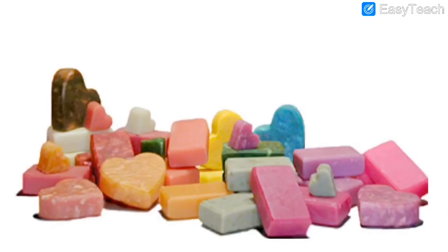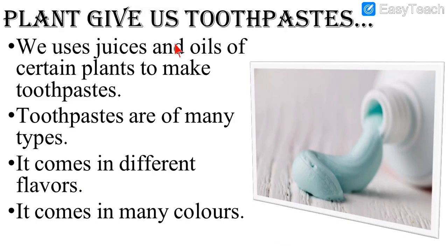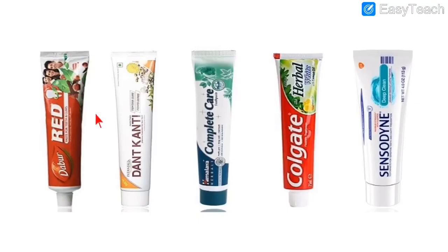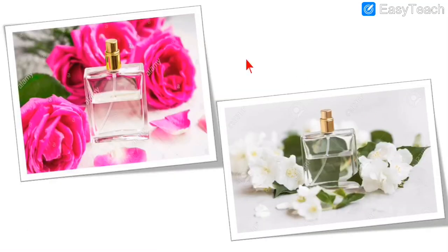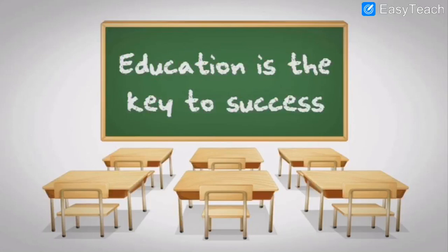Then we also learned that plants give us soaps. There are many types of soaps of many shapes and sizes. Then we also learned plants give us toothpaste. There are different brands of toothpaste as you can see, and plants also give us perfumes. There are many different categories of perfumes, and different flowers have different smells. We get very pleasant smelling perfumes from plants.